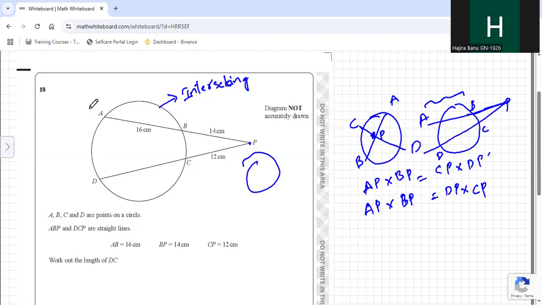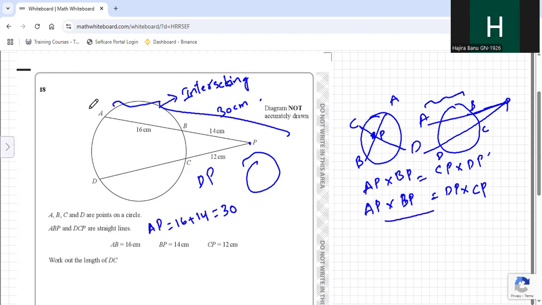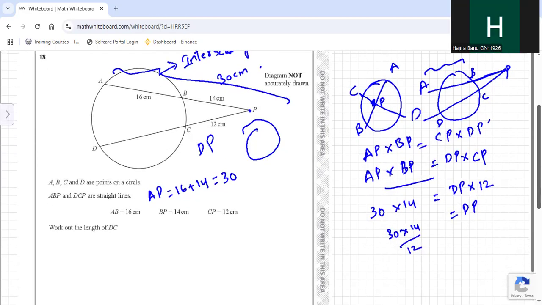AB is given as 16, BP is given as 14. Then I can write AP as 16 plus 14. How much will it be? 30. So the full length A to P will be 30 centimeter. Then CP is given as 12 centimeter. We don't have DP. First we will find DP. So using this, 30 into 14 is equal to DP into 12. Then DP equals 30 times 14 divided by 12. Tell me how much you are getting.